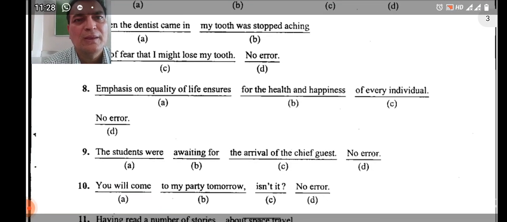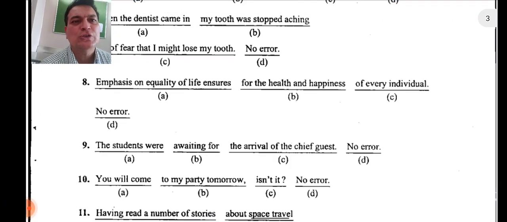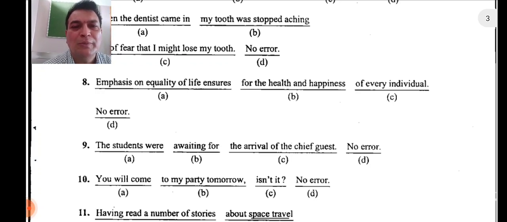Question number 8. Emphasis on equality of life ensures for the health and happiness of every individual. See here, many of these questions are coming where we have to know the preposition that should be used with those verbs. It is a similar kind of question here. The subject is emphasis.